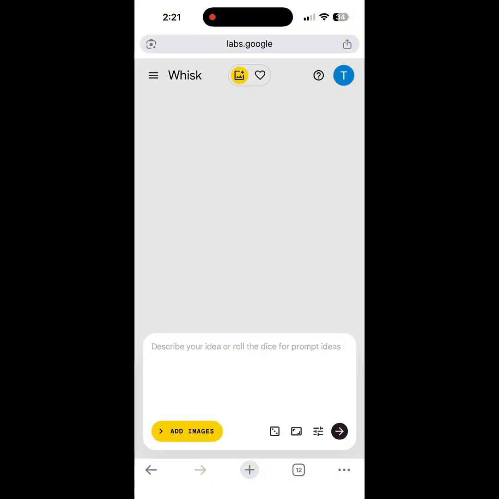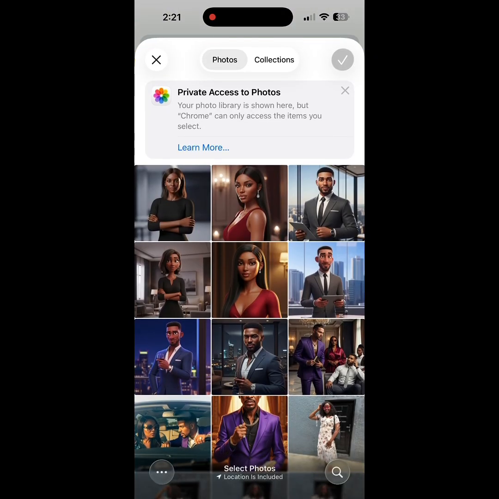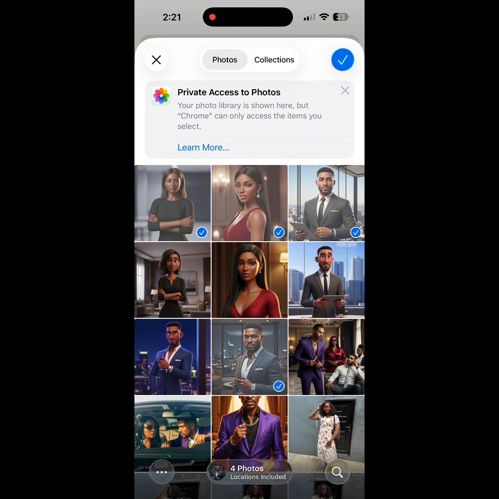So now you have to add images. Let's add our images here. So now click this image button here. So photo library. So add all the images that we generated, all of them. So we have all our 4 images here.